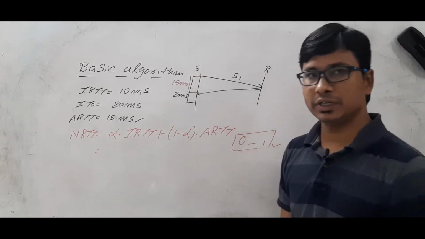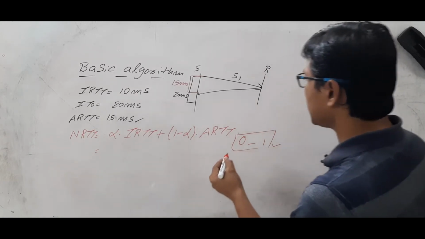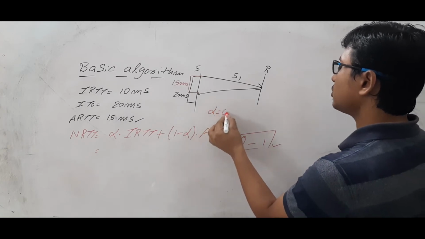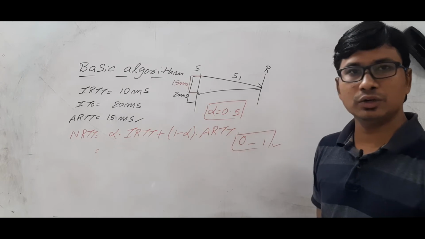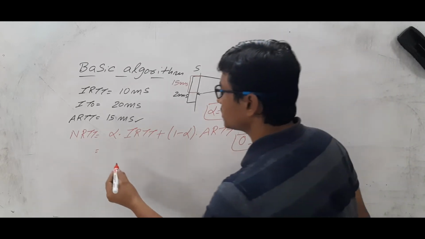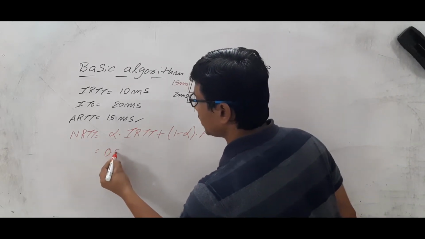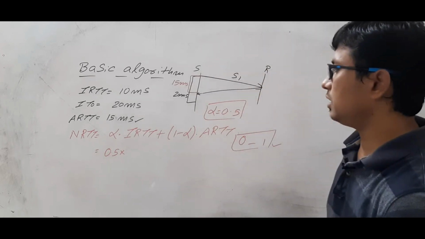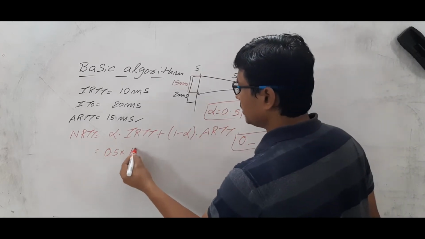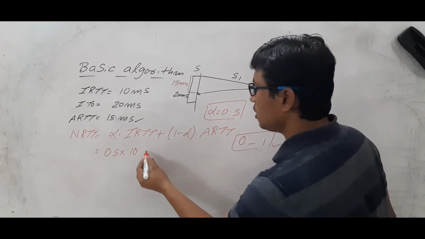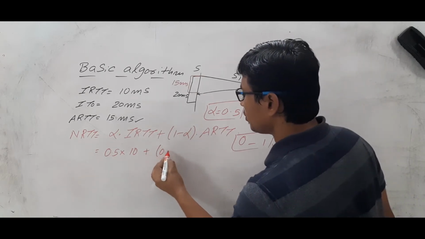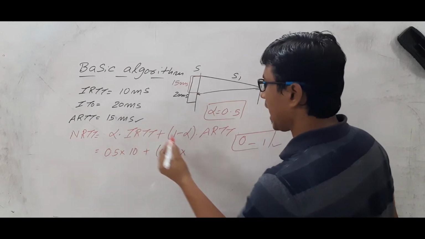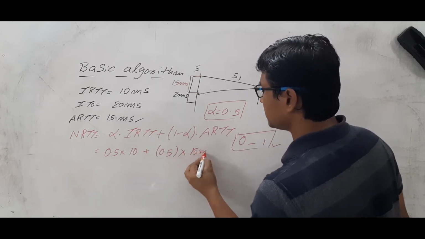For simple computation, I am considering alpha equal to 0.5, which is between 0 and 1. So 0.5 into the initial round trip time, 10 milliseconds, plus 1 minus 0.5, which is again 0.5, into the actual value, which is 15 milliseconds.